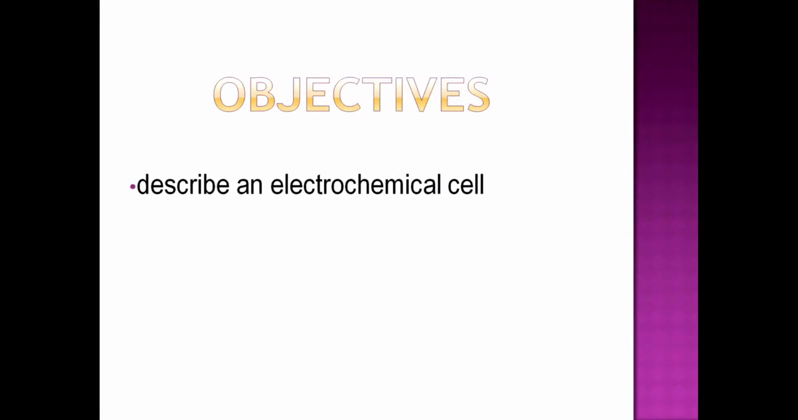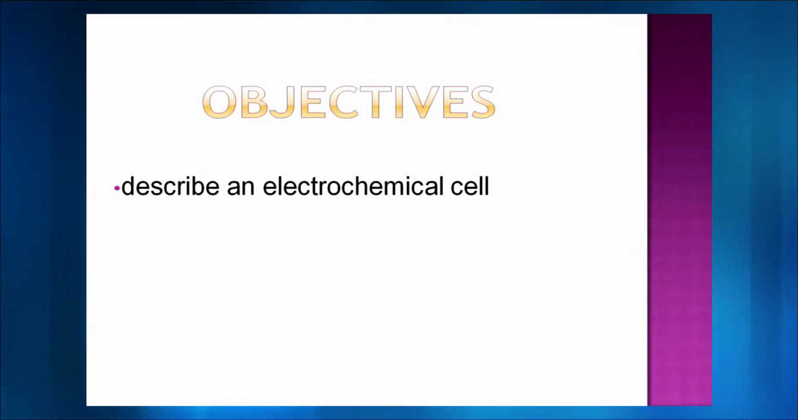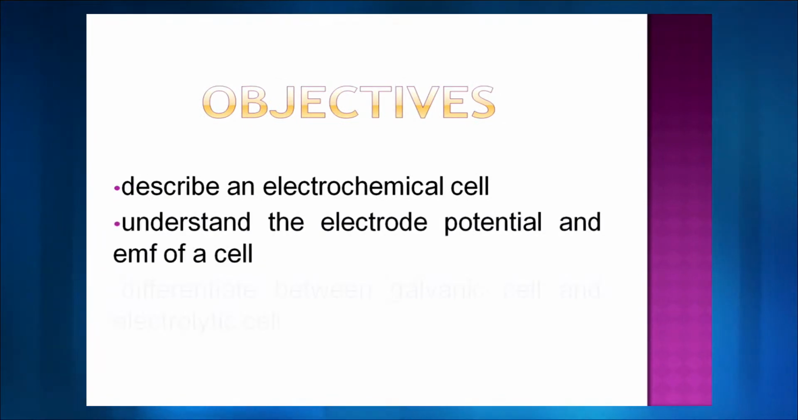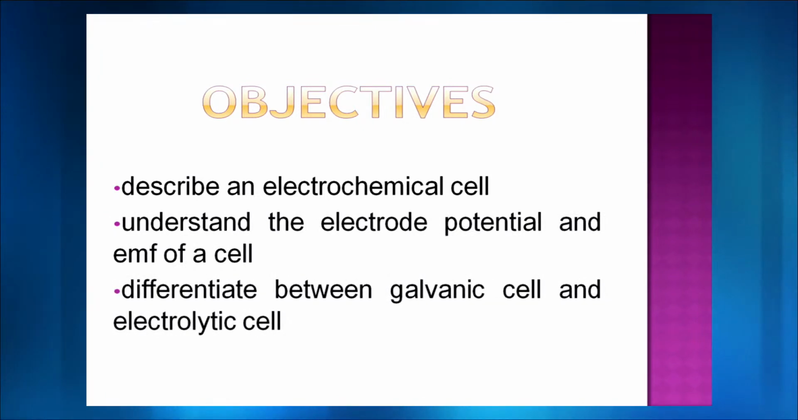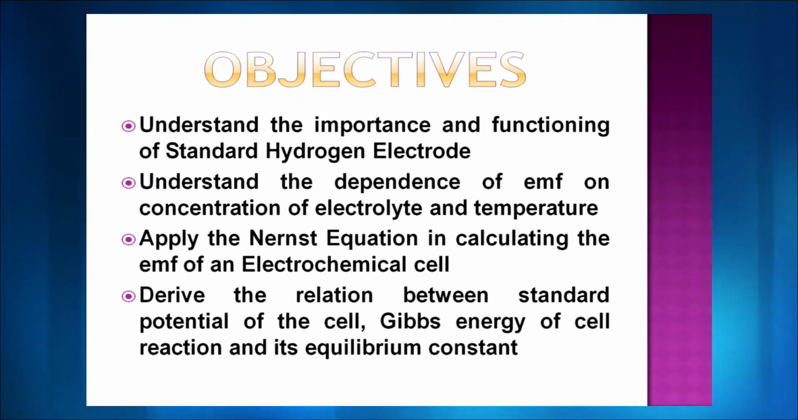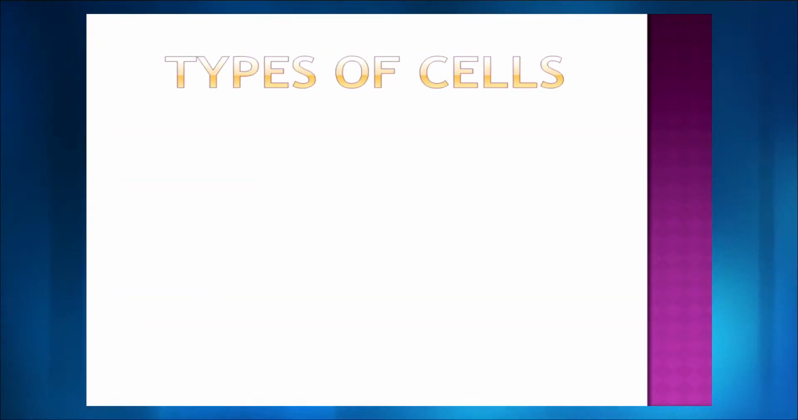There are a few objectives that I am going to cover in this chapter. I am first of all going to describe what is an electrochemical cell. I am also going to tell you what is the difference between electrode potential and EMF of a cell. And then we are going to differentiate between galvanic cell and electrolytic cell. Also, we are going to understand the standard hydrogen electrode, its importance, its functioning, the dependency of electrolyte and temperature, the Nernst Equation, and the relationship between standard potential, Gibbs energy and its equilibrium constant.